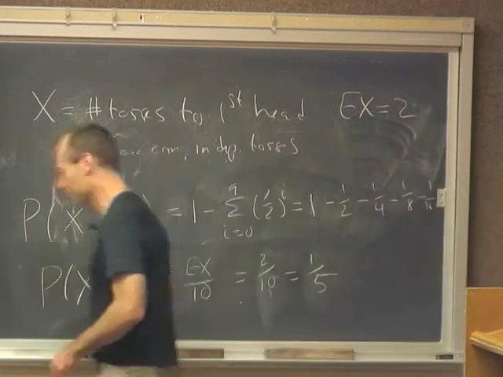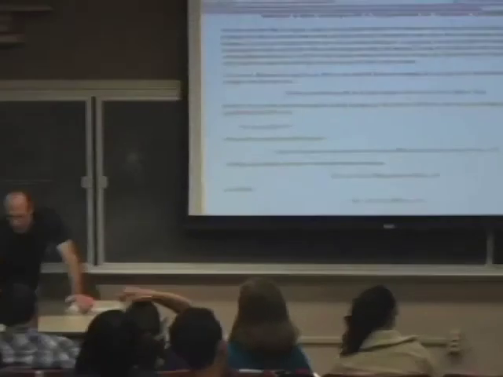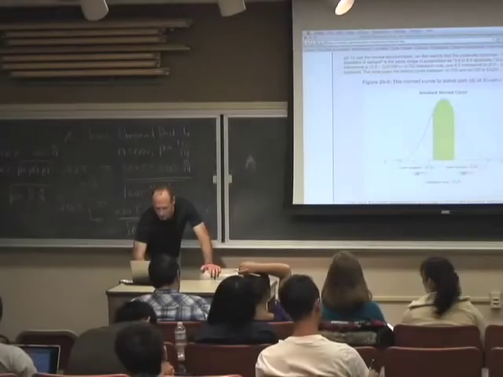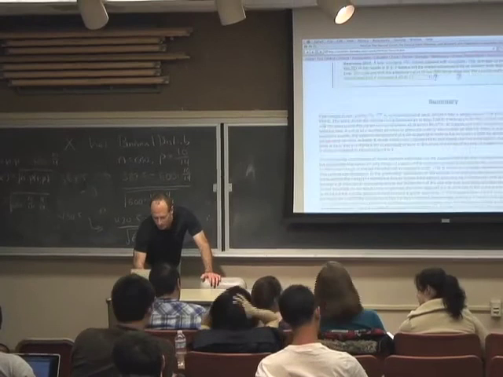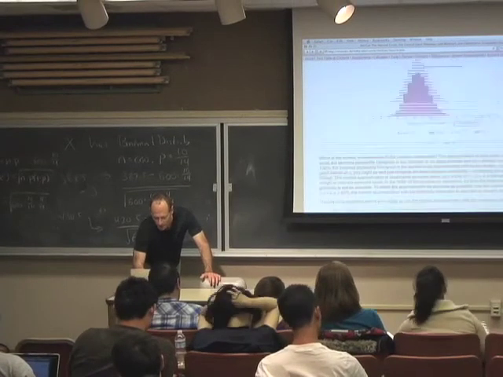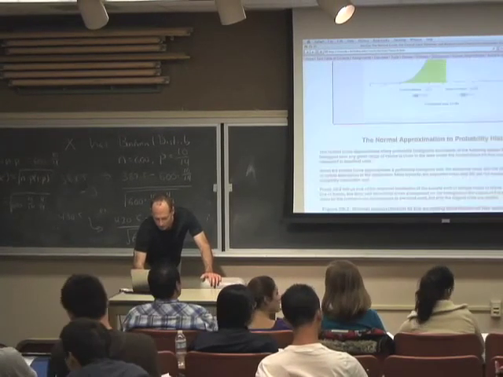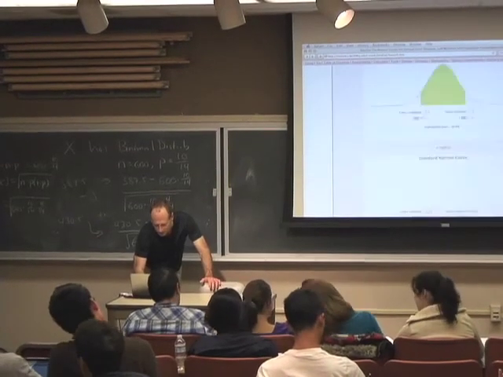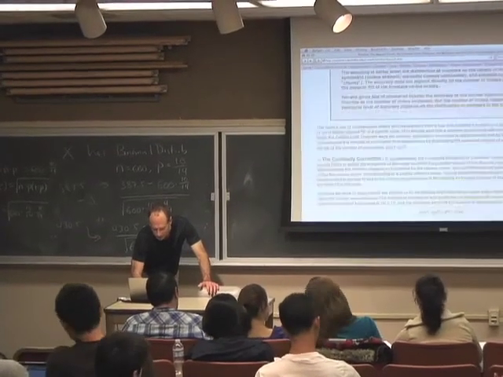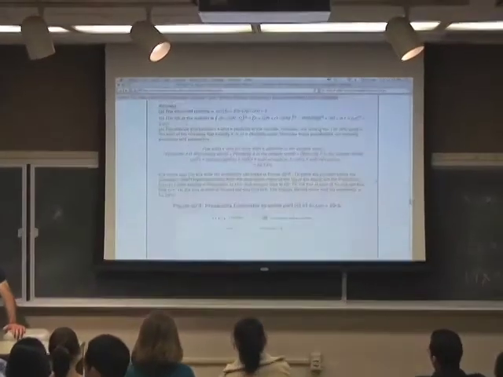Okay, let's use this little applet here to find the actual probability. Oops, where did it just go? I've lost the applet I was looking for. There it is.